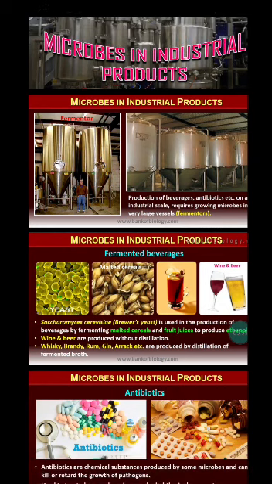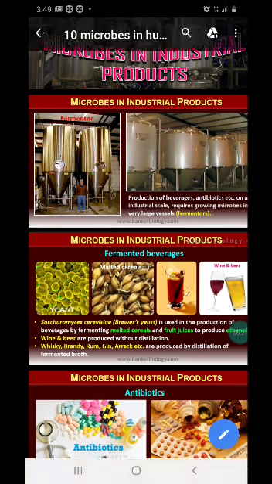And also antibiotics. Many kinds of antibiotics are obtained from bacteria and fungi. What do you mean by antibiotics, children? The name itself says it: antibiotics, against life. Antibiotics are obtained especially from fungi and bacteria, and they are used to treat infections caused by bacteria and fungi.